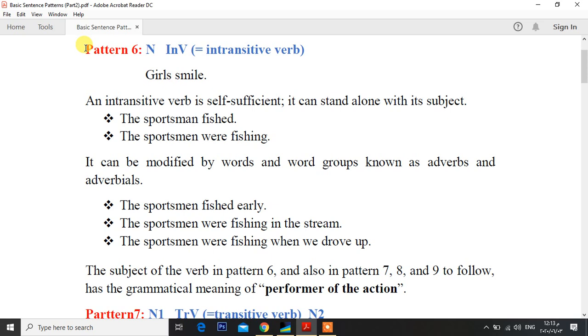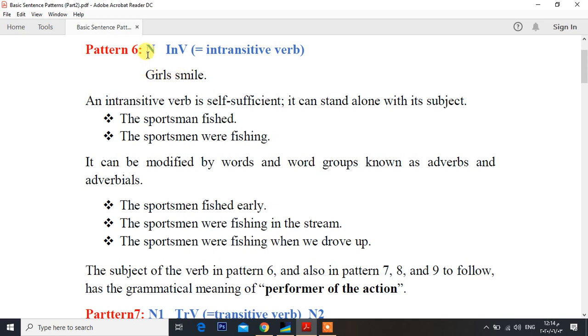Today we are going to take the rest of basic sentence patterns, namely from pattern 6 to pattern 9. Pattern 6 consists of an N and an intransitive verb, which stands for INV. For instance, girls smile. This pattern consists of just two things.